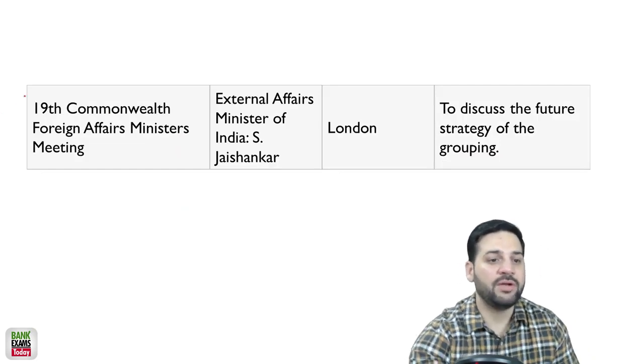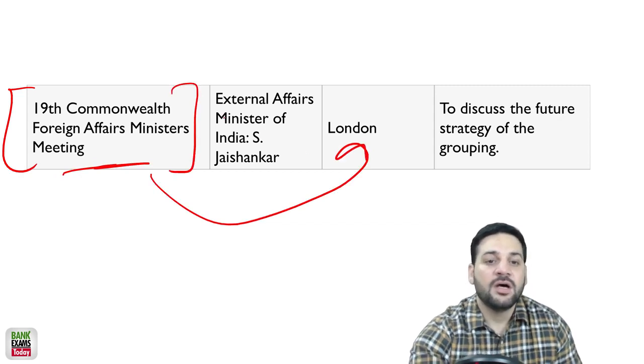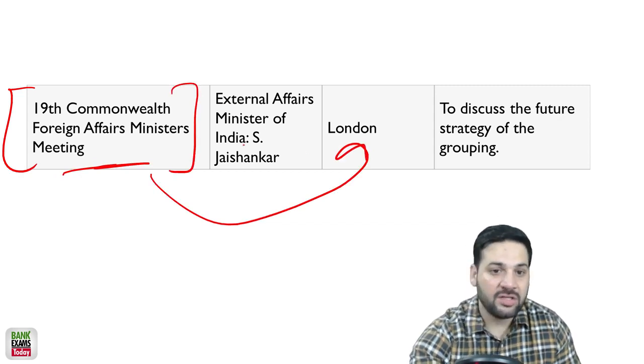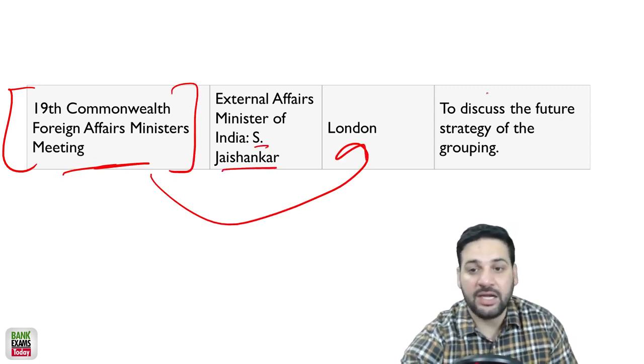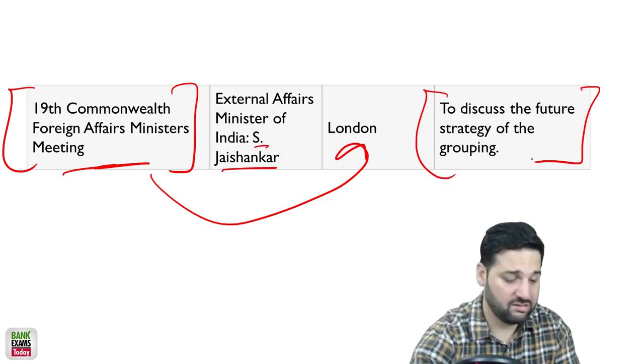The 19th Commonwealth Foreign Affairs Ministers meeting, held at London. External Affairs Minister S. Jaishankar attended that, and the future strategy for the grouping of Commonwealth nations was discussed there.